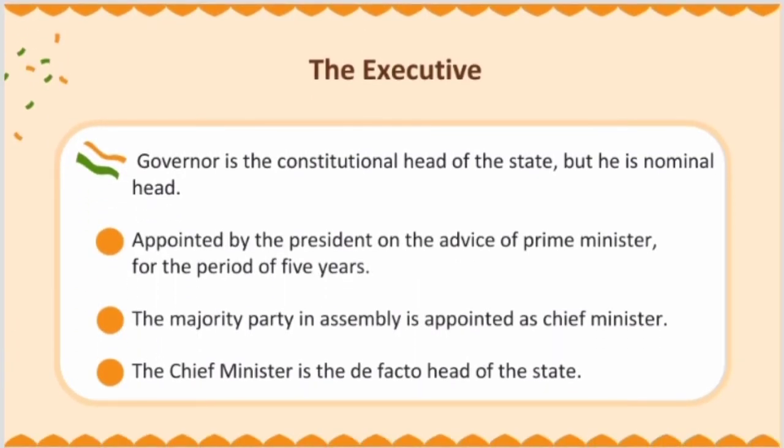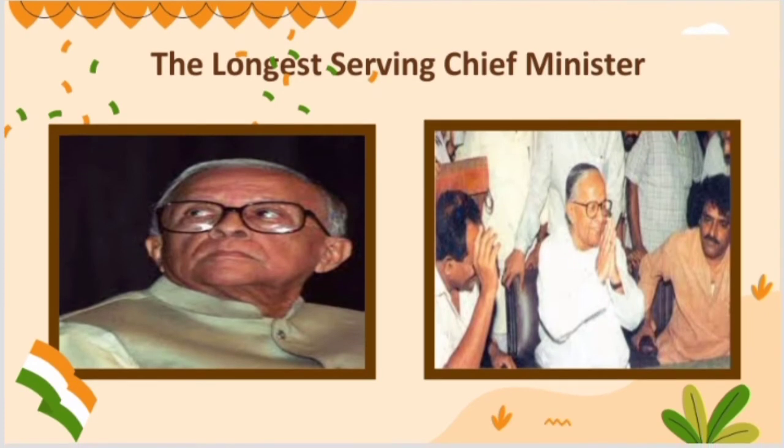As I said, governor is the constitutional head, but the chief minister will act as the head of the state. So the assembly, party, everything will be appointed by the chief minister. The governor is appointed by the president with the advice of the prime minister. So they are also for a period of 5 years. And I have mentioned the longest serving chief minister, Mr. Jyoti Basu. He served for 23 years.